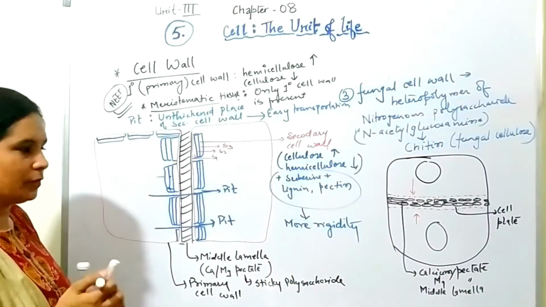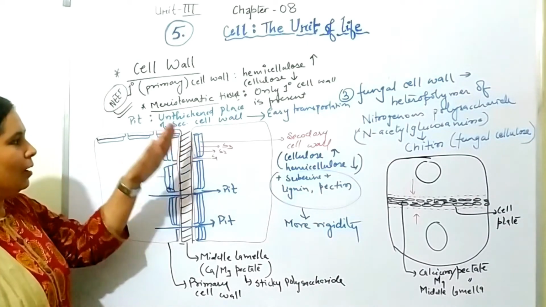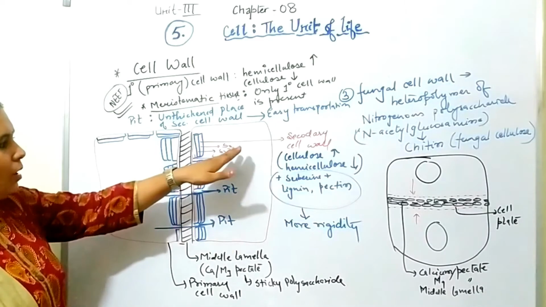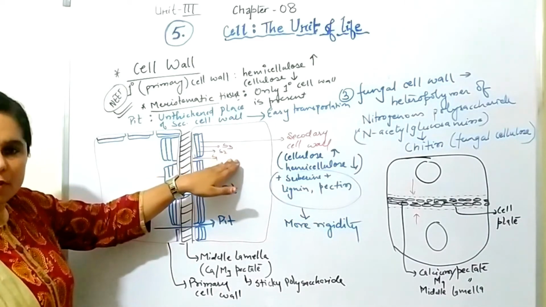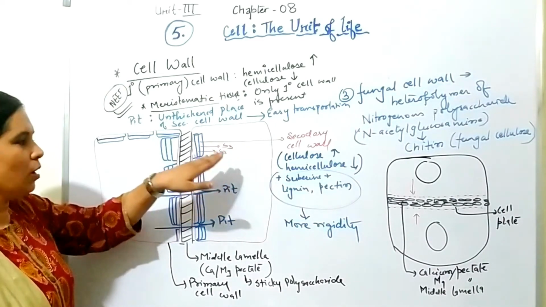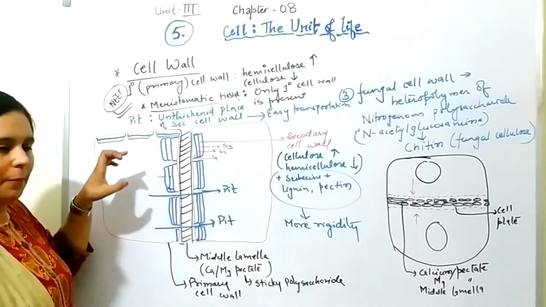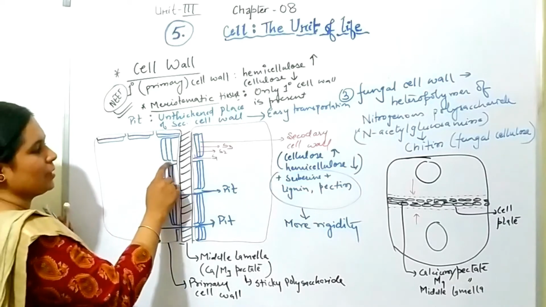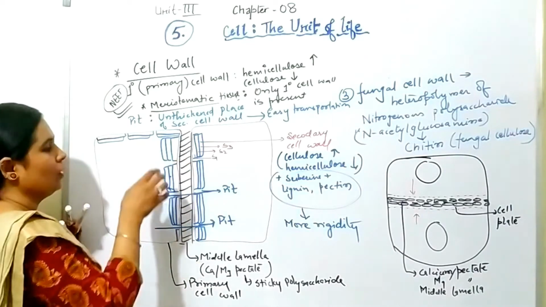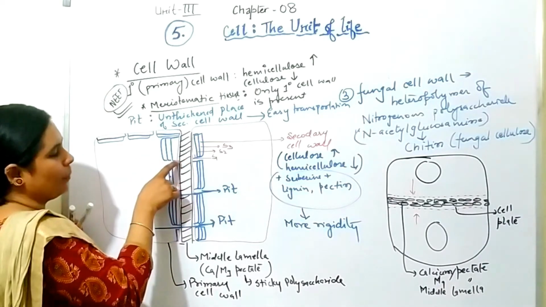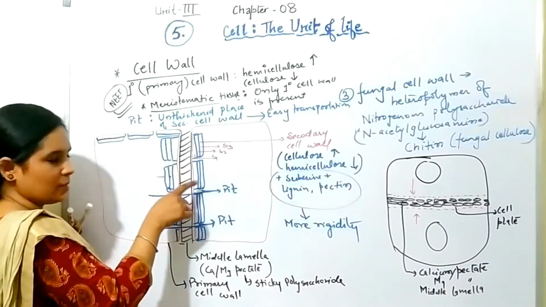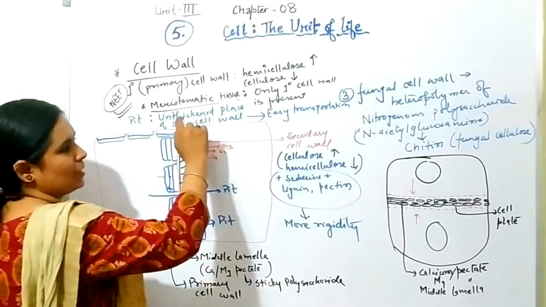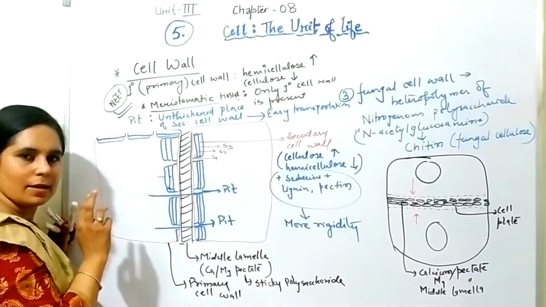So you have observed it, middle lamella, on that primary cell wall will form. After primary cell wall, these three layers of secondary cell wall will form. These were in patches, they will not be evenly distributed. The places where secondary cell wall is not there, or you can say the place where only primary and middle lamella is present, that part is called as pit, which helps in easy transportation through the cell.